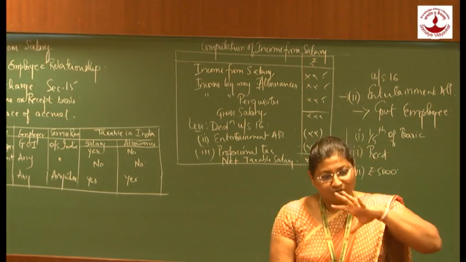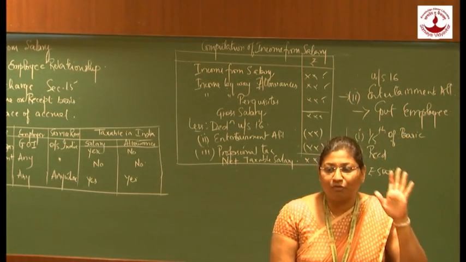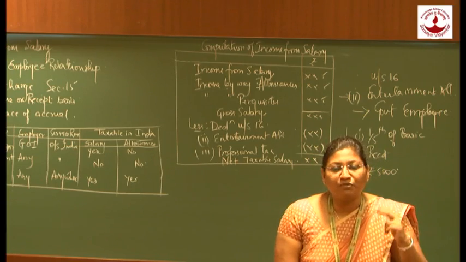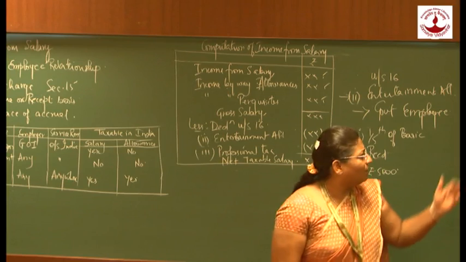These are a small list of what constitutes our salary, what is coming under the domain of salary. Apart from this, there are certain exemptions.